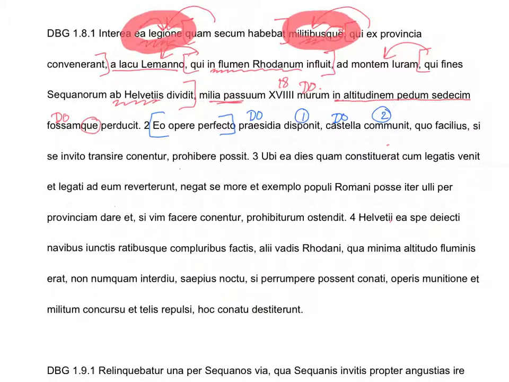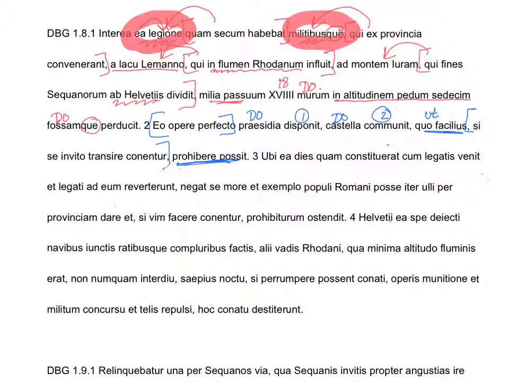And then, oh, are we going to fall for this trick? Quo facilius. This is really an ut clause. It's a relative clause of purpose. You recognized it with the quo, but just in case you didn't, I told you anyways. And it starts here, and it ends over here. Why did he do these things? So that he could stop them.